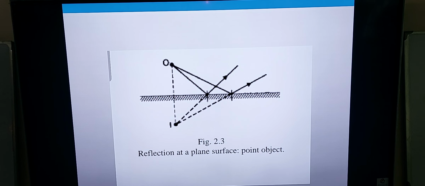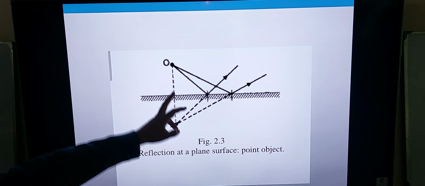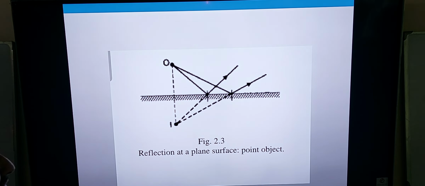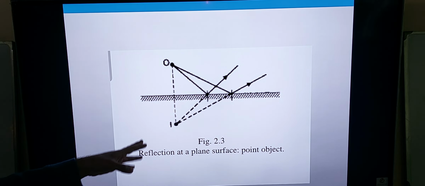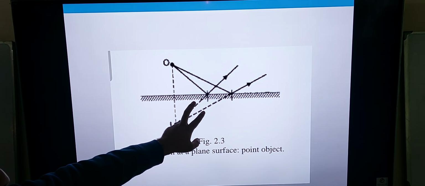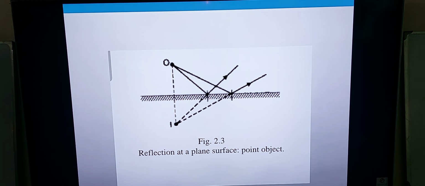But our brain tends to perceive the image as it is. The brain always assumes that an object is situated in the direction from which light is entering the eye. So our brain assumes that the image of this object is perceived to be here. The object is here, the rays of light are reflecting back towards the surface, but our brain assumes that the image is situated over here. This is a virtual image, because the rays of light are not meeting at a point, but when we draw the rays towards the back of these reflected rays, the image is positioned here. So this gives us the concept of a virtual image.